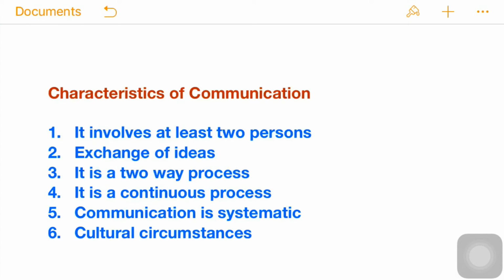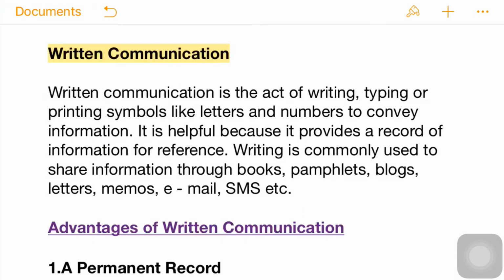Next is the cultural circumstance. It is closely associated with culture, like political or economic or socio-cultural or even psychological situation. So now it is understood that communication is a two-way process of giving and receiving information. So different types are there.